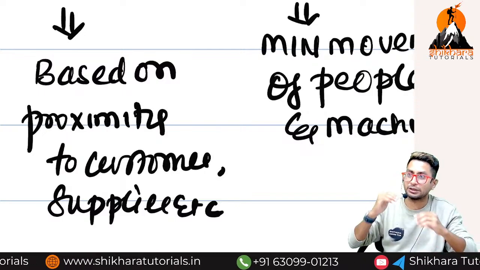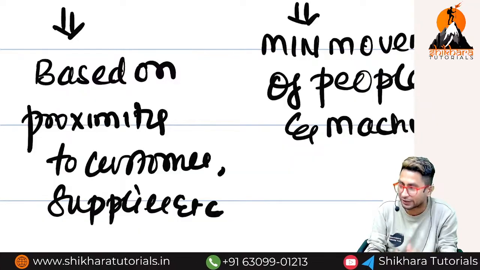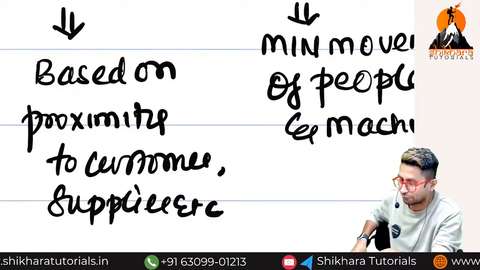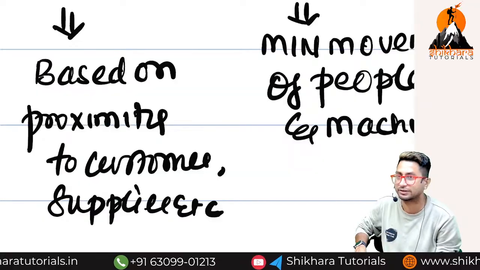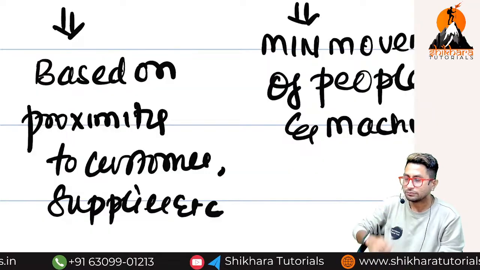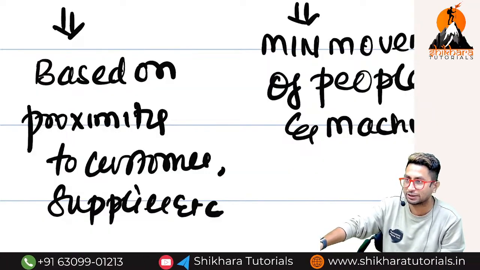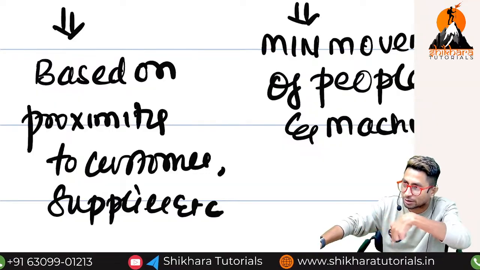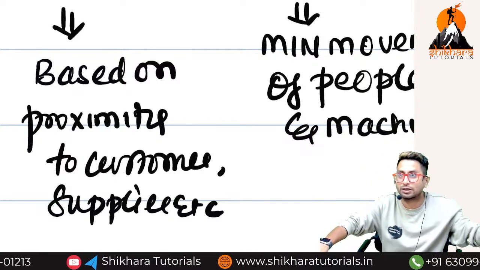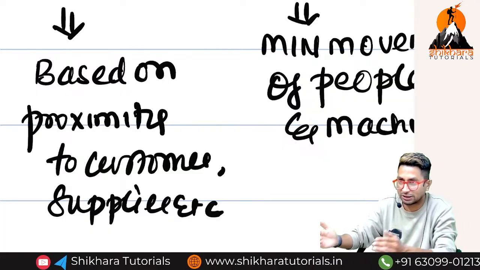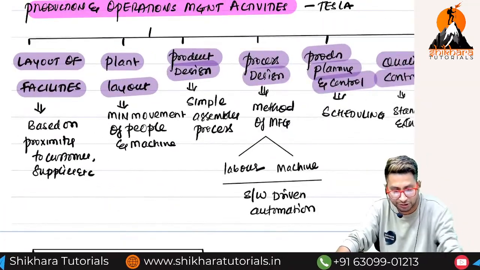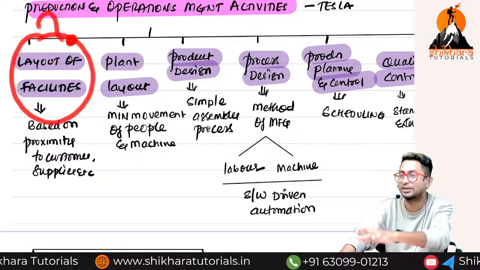That is why every 1 to 2 kilometers, Zepto is having something called dark stores, warehouses. Its own warehouse it is having. If I order now, maximum in 10 minutes, I will get the order. Why? Because it is coming from very nearby. Now, if those people are having a dark store, a warehouse in SR Nagar, think whether kirana stores are there in SR Nagar or not. Immediately what will they do? They will buy from the kirana stores and keep in the store. Immediately from the store they will give it to the customer. So it is near to the supplier also, it is near to the customer also. Both are happy. This is the first thing they will decide, where exactly my plant should be located.